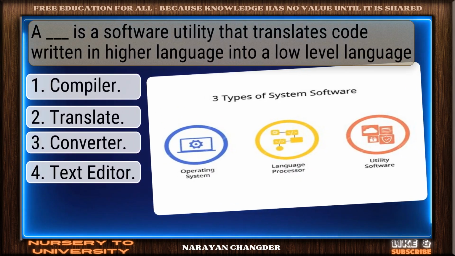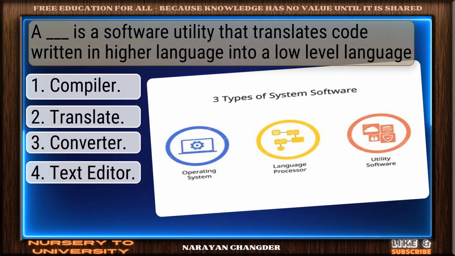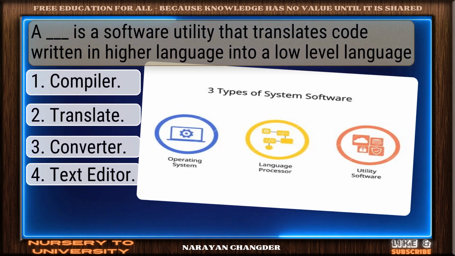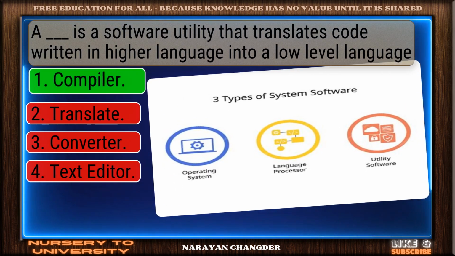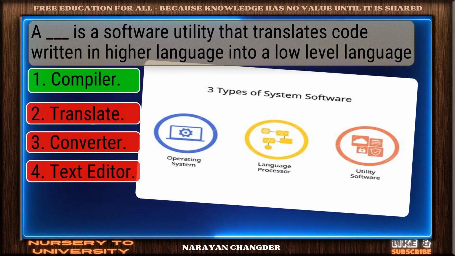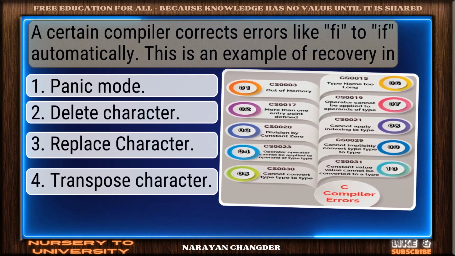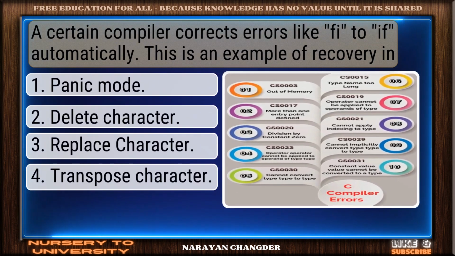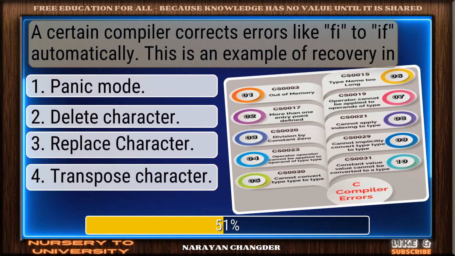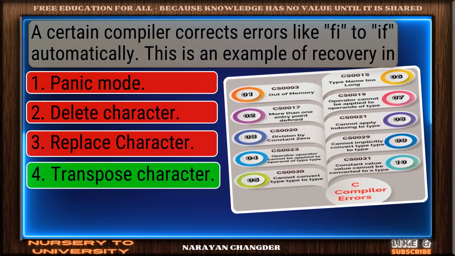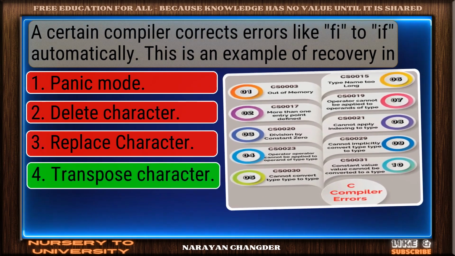Question number 9. A dash is a software utility that translates code written in higher language into a low-level language. Right choice. Compiler is the best answer. Question number 10. A certain compiler corrects errors like feek, if, automatically. This is an example of recovery in. Strong choice. Transpose character is the right answer.